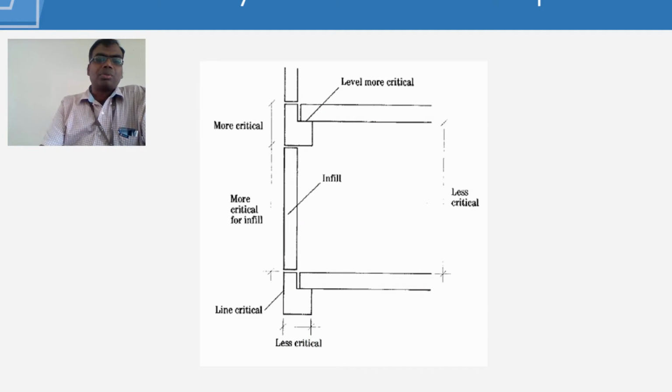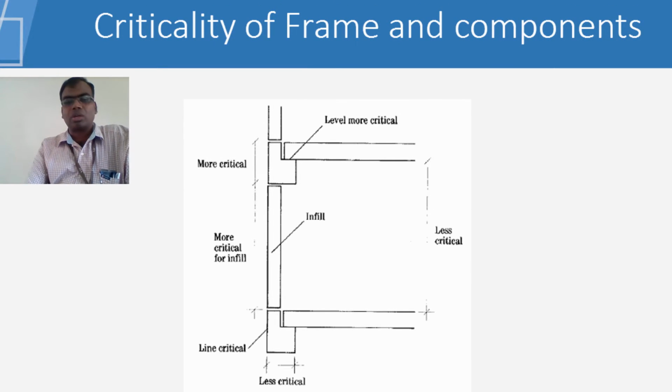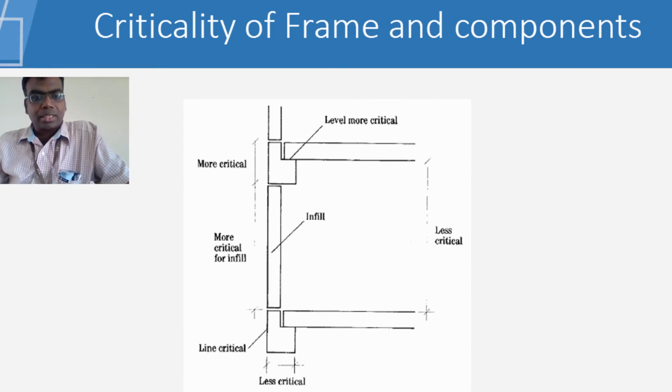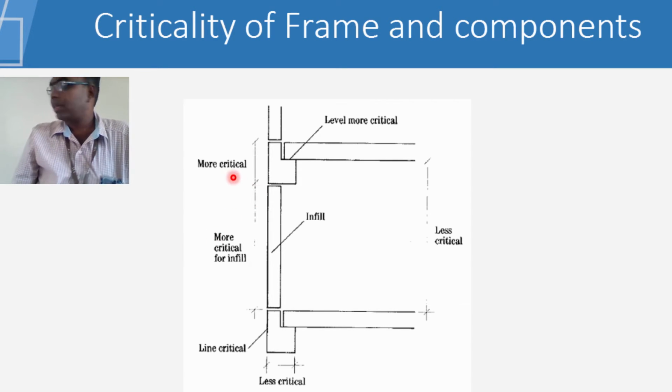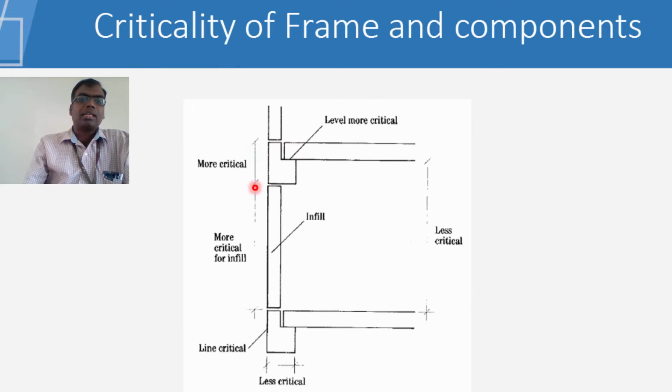So if you look at this one here, what happens? I don't know if the diagram is very clear. Now when you are looking at this element, if you are precasting this entire house, you will find that you have to keep this dimension as more critical, and the level at which you have the element placed. See this, oops, yes, see now this dimension is considered to be more critical.